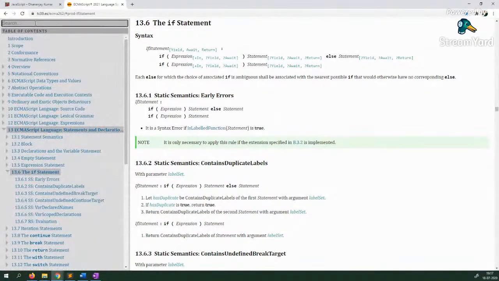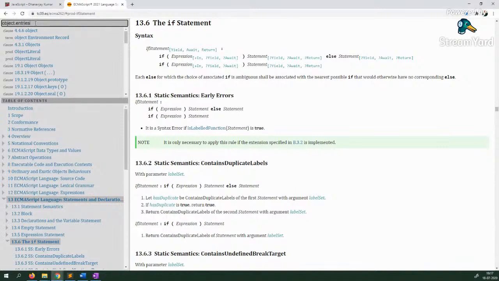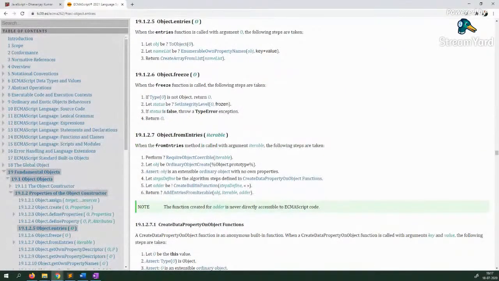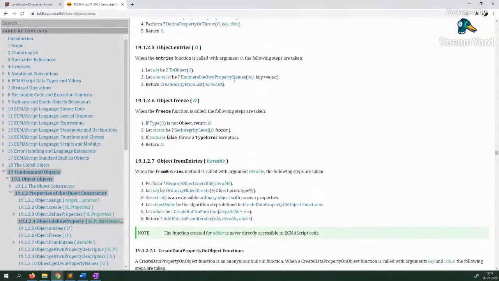You can go and search here. So for example, you go and search here object.entries. It will open object.entries for you. And it has only this explanation of object.entries, only 3 lines. So that also you have to keep in mind. But everything is in those 3 lines.